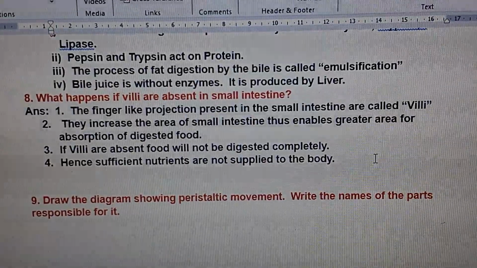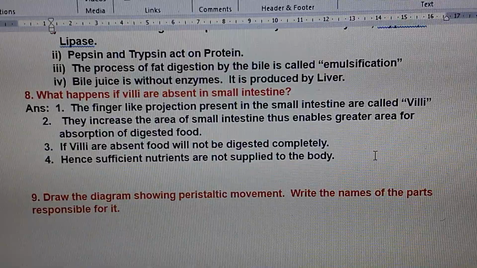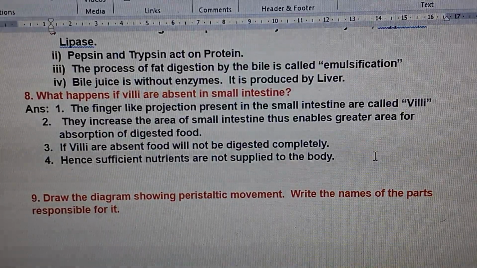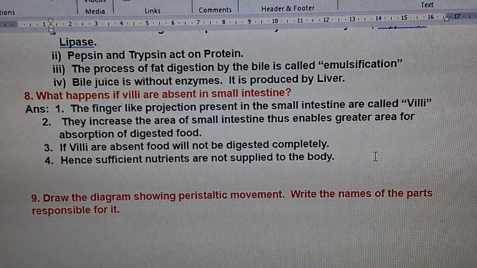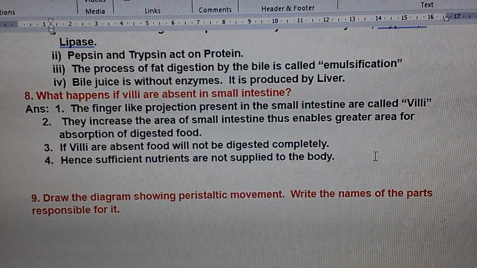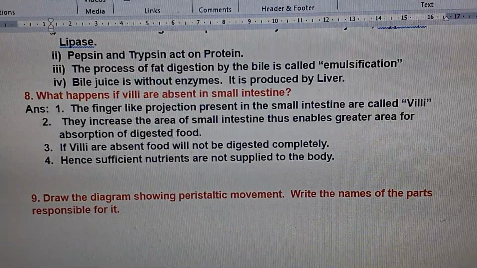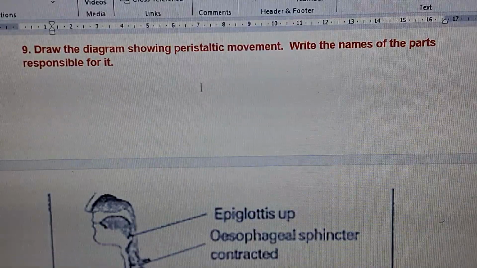Even though we are having sumptuous food, sumptuous food means full of food, we will not get the required energy because total digestion is not taking place. So whatever nutrients the food is having, that is not being supplied to our body, so we don't get any energy.